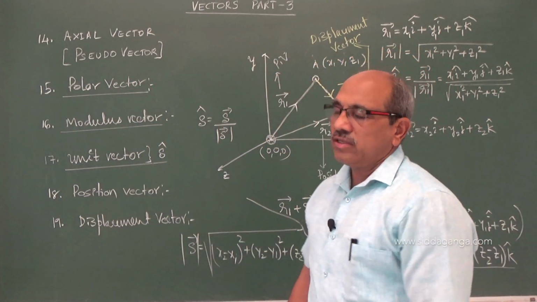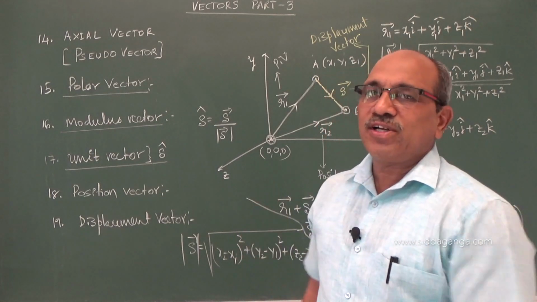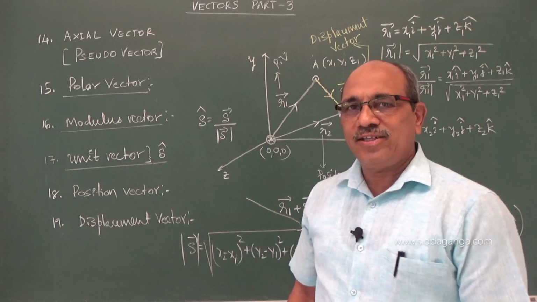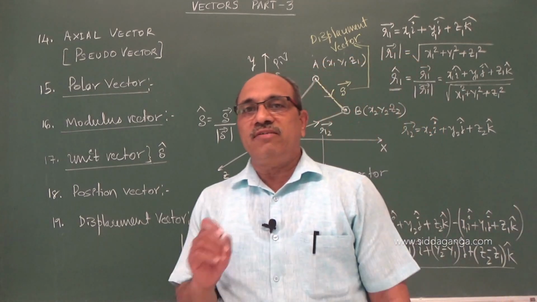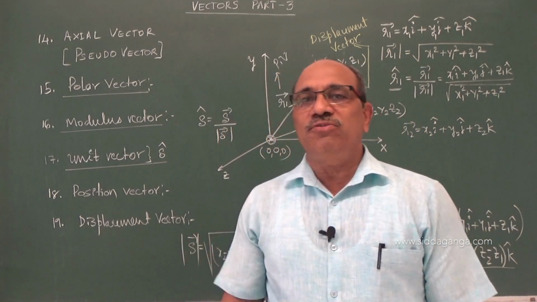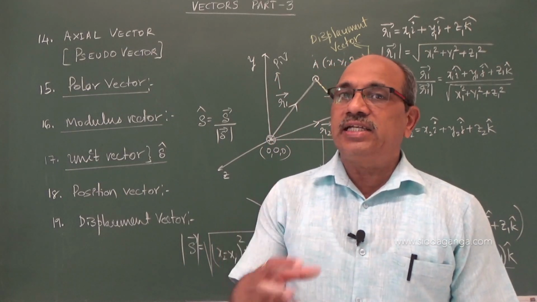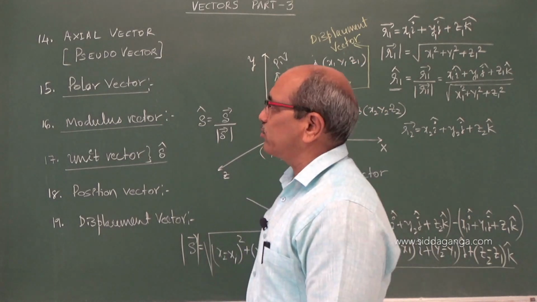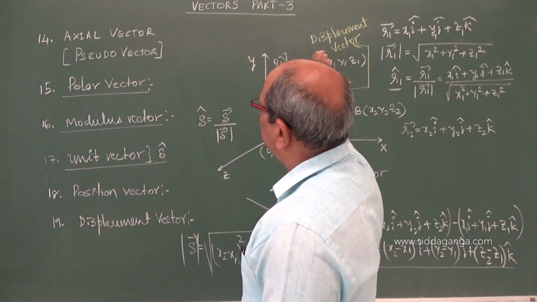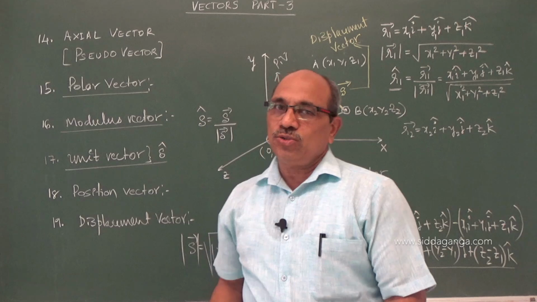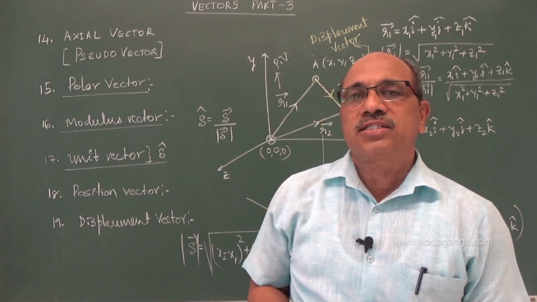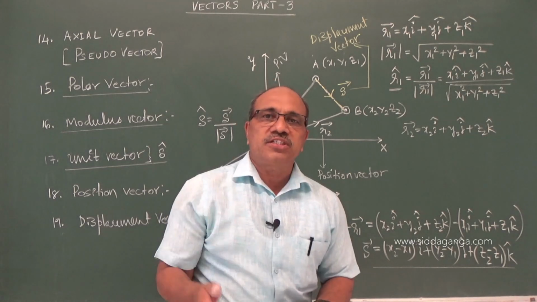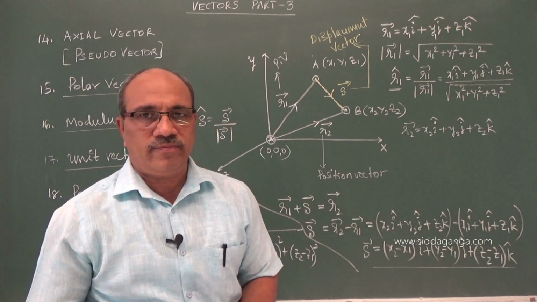We have come a long way with the many vectors we named. Therefore, rather than the definition, when we pronounce the word, what exactly it means and what type of vector it is, its characteristic, must be understood. Axial vector means a pseudo vector which acts along the axis. In rotational motion, we majorly see only the direction of that vector.